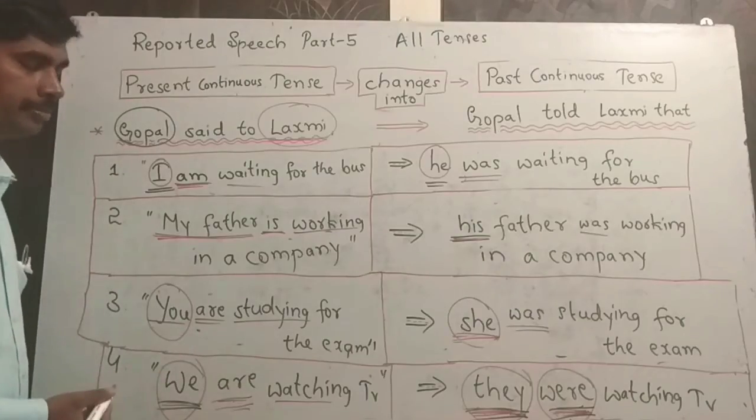Move on, guys. Now we are going to change from present perfect tense to past perfect tense, and you have to notice that present perfect tense has the verb pattern like this: have or has plus third form, and past perfect tense has the verb pattern like this: had plus third form. Have, has, considering these changes.